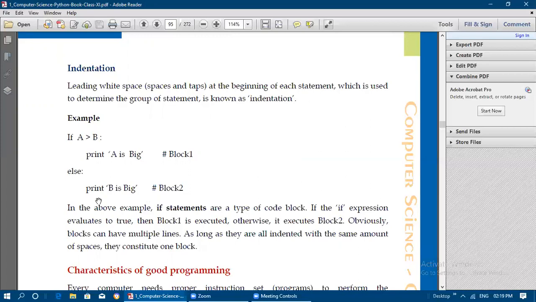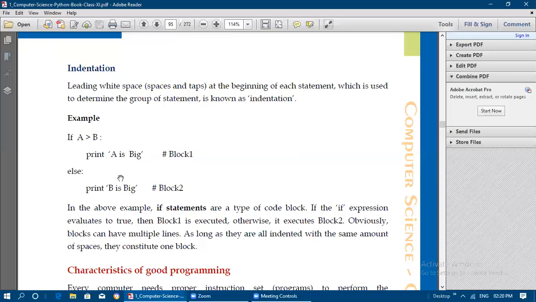So in the above example, in both the examples, if you see, this if and else is following the same line, but print statements are considered to be a block. Why it is called as block? Because it is written with 4 white spaces. This statement belongs to this if condition, and the next print statement belongs to this else condition. So this is considered to be a block 1, and this is going to be considered as block 2. So in the above examples, if statements are the type of code block, if the if expression evaluates to true, then block 1 is executed, otherwise it executes block 2.